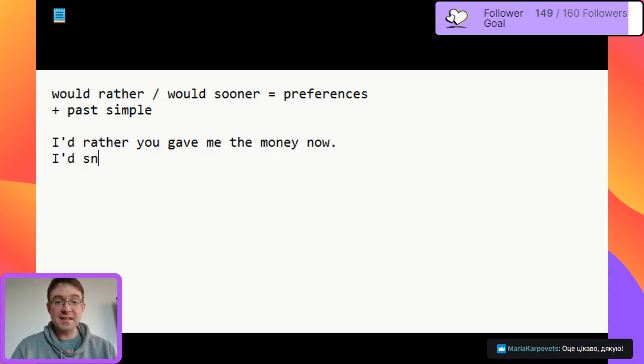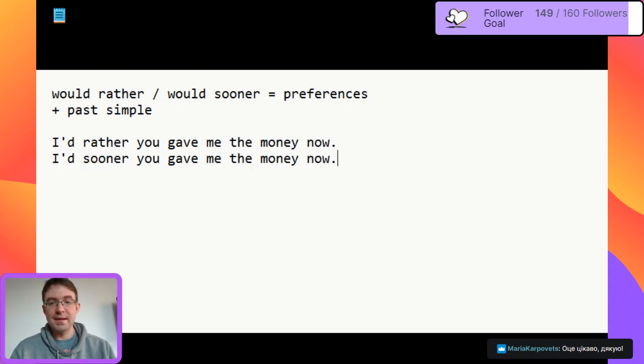Or we can also say, I'd sooner you gave me the money now. So I'm showing that I have a preference, what I prefer, and so we can use I would rather, I'd rather, I would sooner, I'd sooner, plus past simple, and this shows a preference.